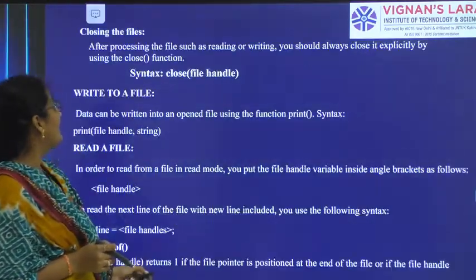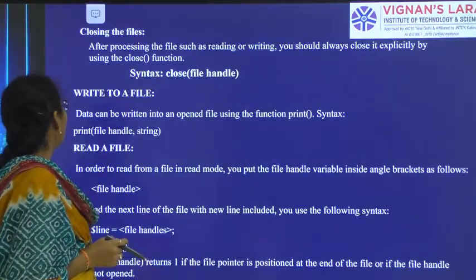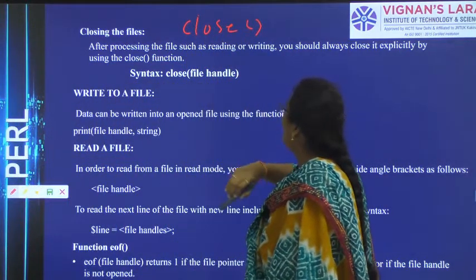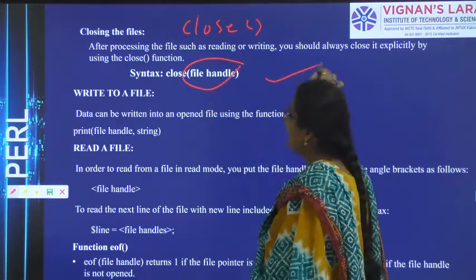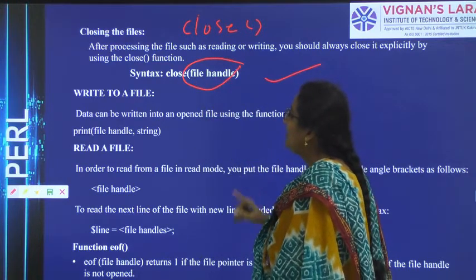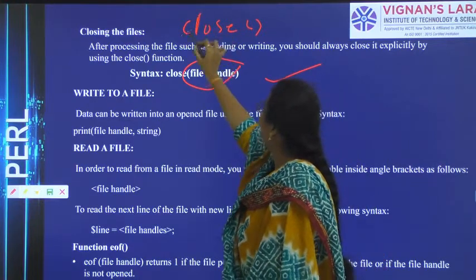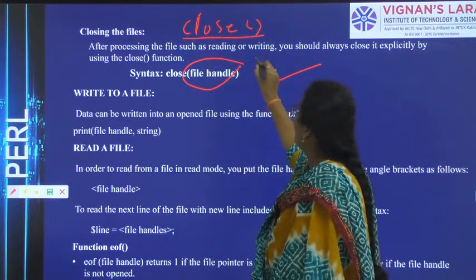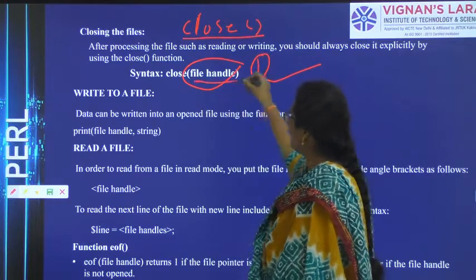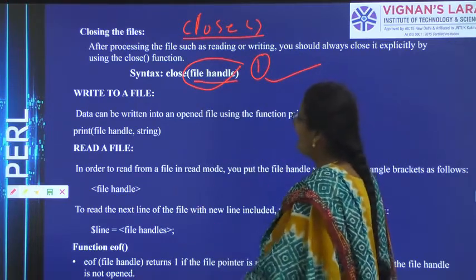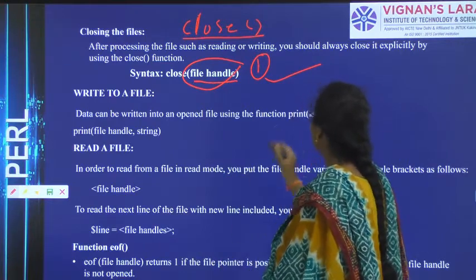The next one is closing a file. If you want to close a file, the function is close, and we have only one argument, the file handle. Simple. After all your work is done, you want to close the file. For closing the file, we have the close function, and it takes only one argument, which is the file handle. To write into the file, data can be written into the opened file using the function print.